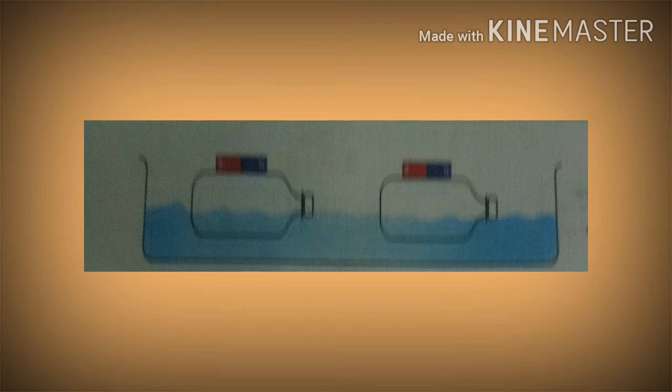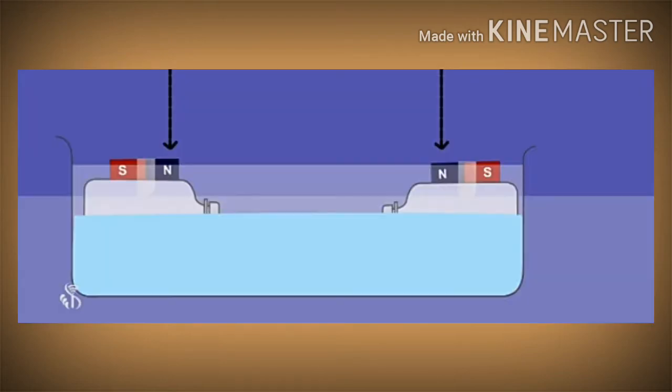If the north pole of one magnet is near the south pole of the other magnet, the bottles will head towards each other because unlike poles attract each other. What will happen when the directions of the bottles are changed? We can see that the motion of the bottles is without any direct contact. This means that there exists a non-contact force between the two magnets.